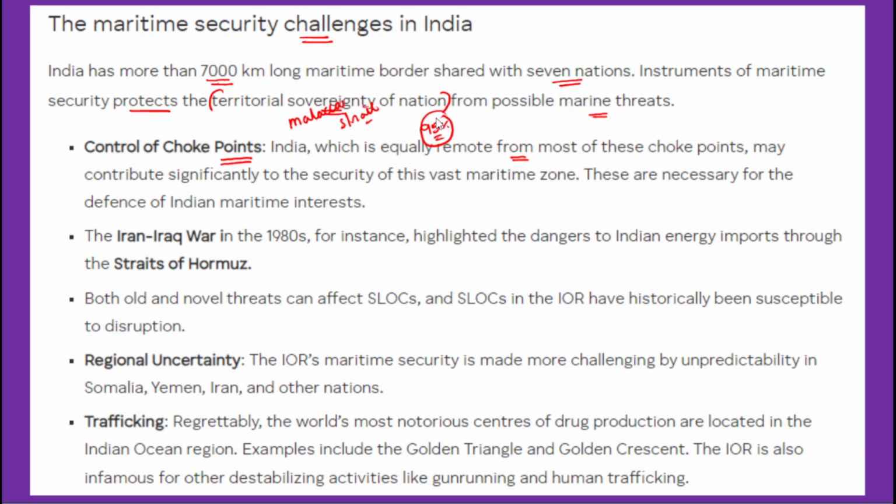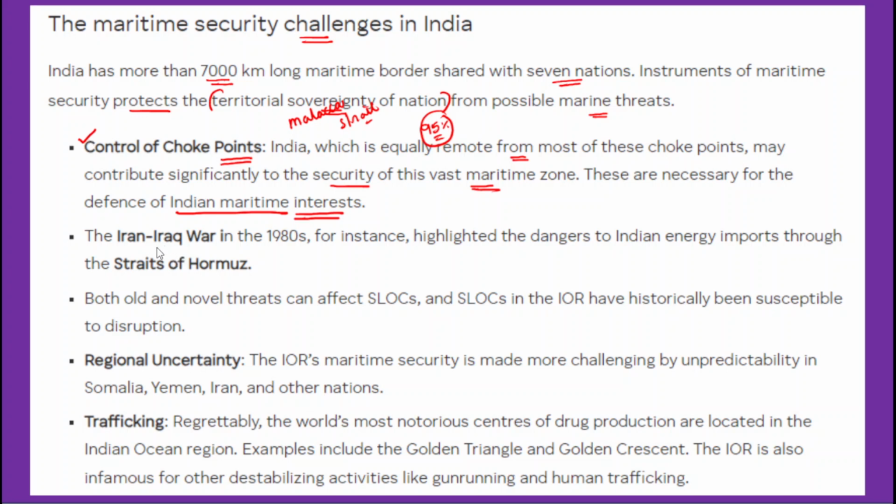Since India is located far from these choke points, it significantly increases the security issues for Indian commercial vessels. So in this context, India will significantly contribute to the security of this vast maritime zone. This is particularly necessary for defense of Indian maritime interests. Since India has been trying to become a maritime superpower or the net security provider, it is very important for India to have greater control over these maritime choke points, as that could serve several geopolitical and geostrategic interests.